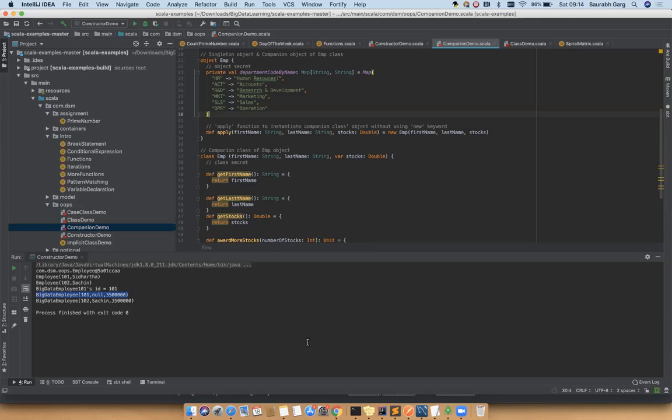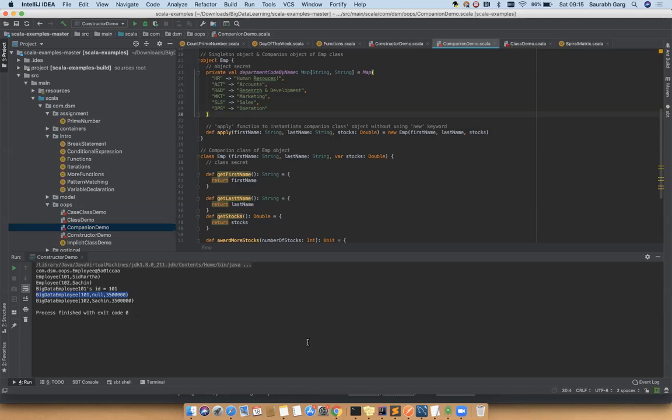Okay, and companion class and object are basically when you are defining one class and one object with the same name in a given Scala file, then the class is called a companion class and the object is called the companion object of the other. Getting a point? So whenever in a single Scala file you have defined one Scala class and one Scala object, but both are sharing the same name, then it becomes companion class and companion object of each other. Okay, the class becomes the companion class of the object and the object becomes the companion object of the class. Getting my point?